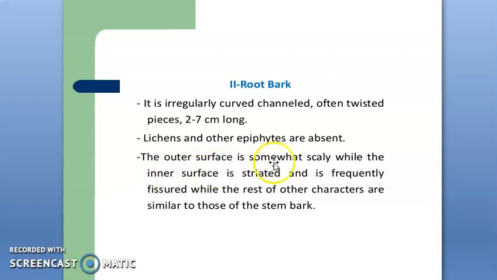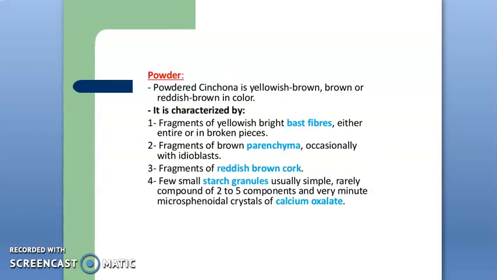Next, the outer surface is somewhat scaly while the inner surface is striated and frequently fissured, while the rest of the other characters are similar to that of stem bark. The difference is in the outer surface and the lichens and other epiphytes. So this is related to the morphology of root bark and stem bark. So let's see its microscopy.